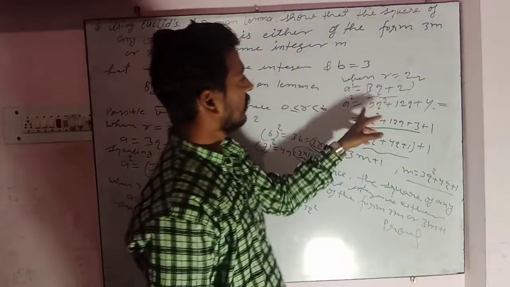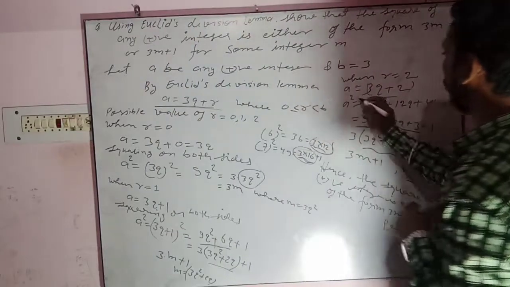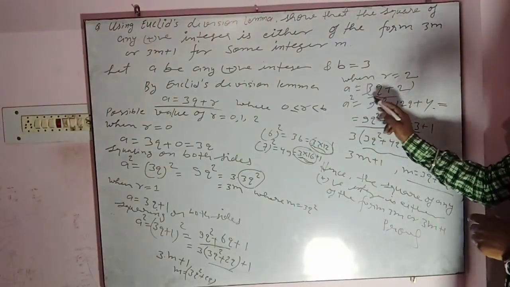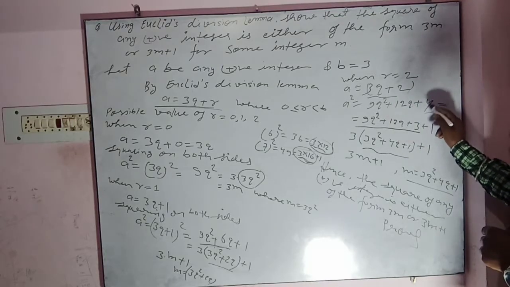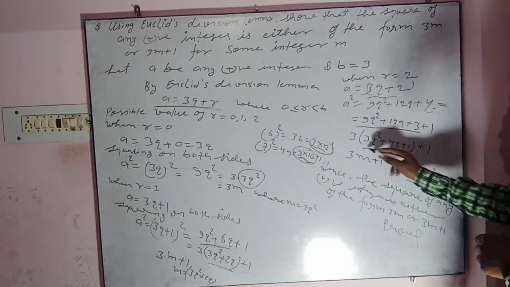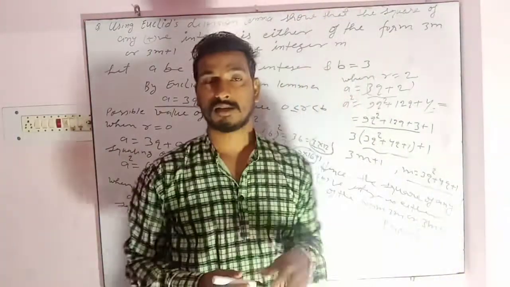And here a is equal to 3q plus 2, and when we do the squaring, it will become a square, which is 9q square plus 12q plus 4. And this we have rearranged, or we expanded 4 as 3 plus 1, and then after we have taken 3 common, it becomes 3m plus 1. So this is all about this question.